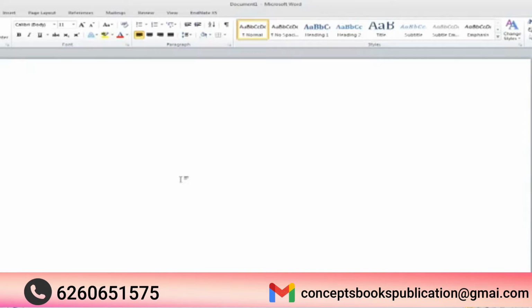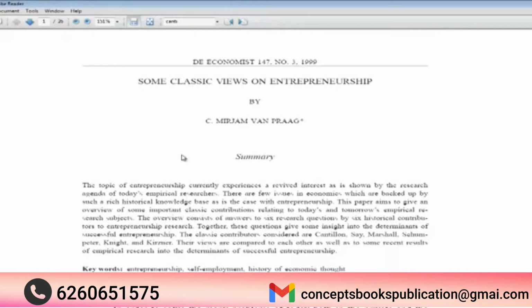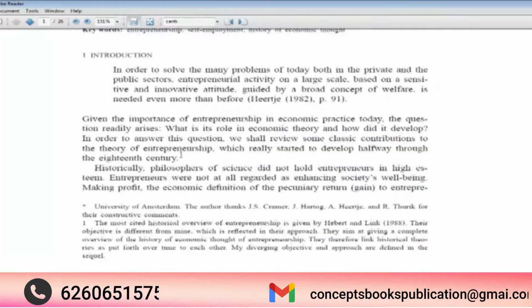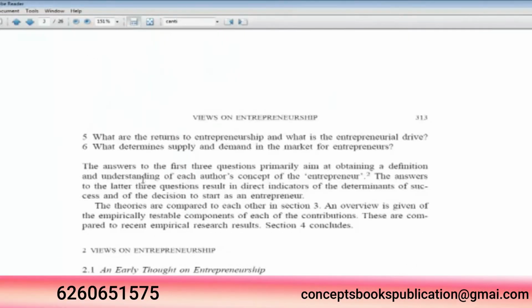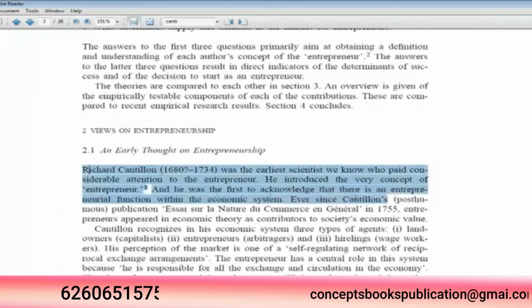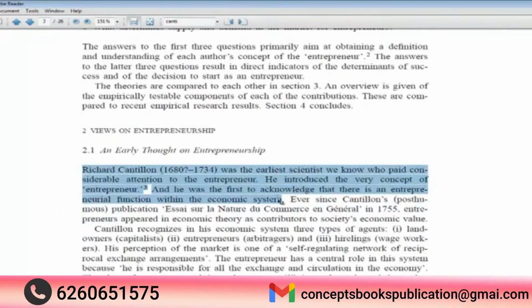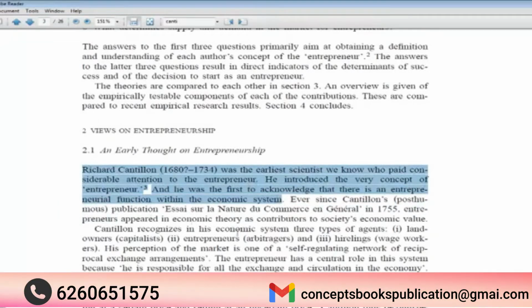The dictionary meaning of entrepreneur is to undertake something. Then I came across an article. After reading it, I came to know that entrepreneur originates from the work of Cantillon. So let me write the findings in my own words.